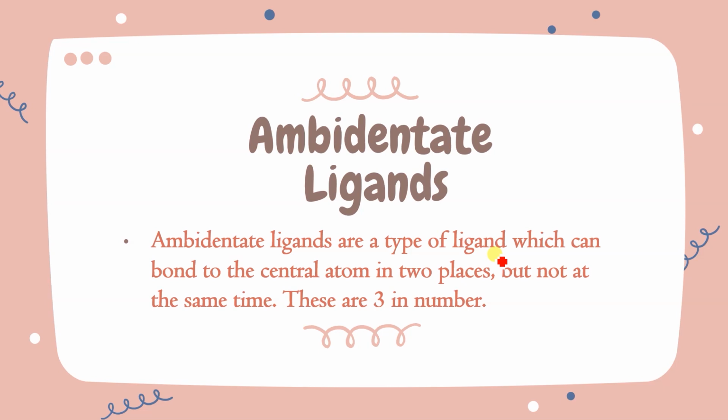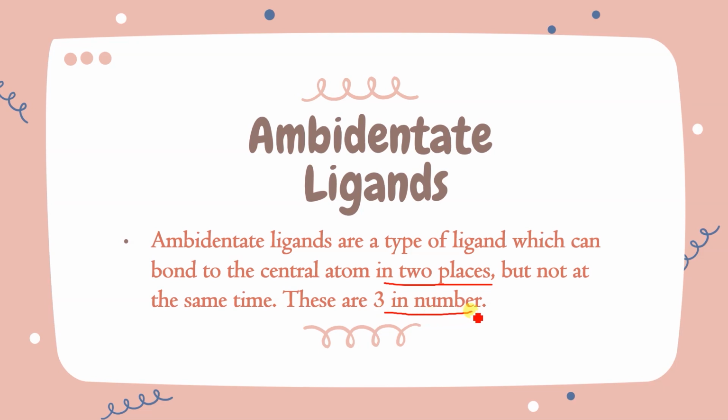Bidentate में क्या होता है? Two donor atoms होते हैं and both make the coordinate bond at the same time, simultaneously. Monodentate में क्या होता है? There is one and one makes the bond. मतलब at a time only one will be making the bond, isn't it? But it has two donor atoms. Did you get what I'm saying? Yes. So ambidentate ligands are the type of ligand which can bond to the central atom in two places, but not at the same time. ये एक टाइम में सिर्फ एक से ही होते हैं, and they are three in number.